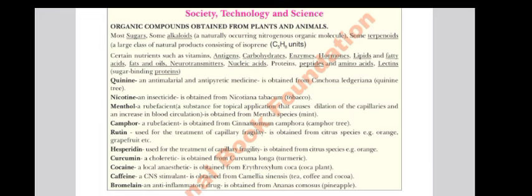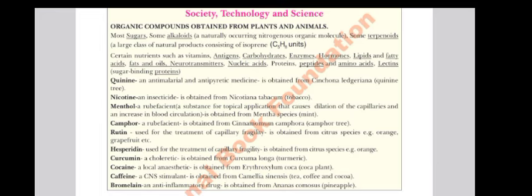Certain nitrogen compounds such as vitamins, antigens, and carbohydrates are going to play an important part in bodily function. They are important because they are made up of carbohydrates and carbon derivatives, and they play an important role in the human body. Just like you can extract nucleic acid, we are nothing without nucleic acid. Protein is important because it conducts certain messages.